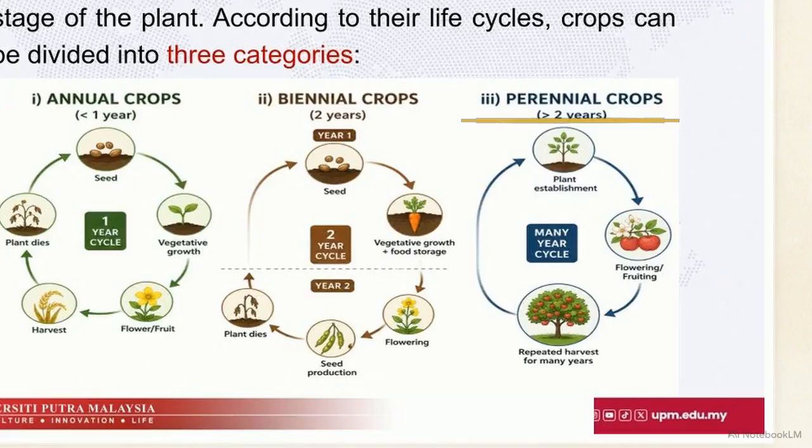Finally, perennials. As shown on the right, these crops live for more than 2 years. They begin with a long establishment phase, requiring heavy resources but yielding zero crop. Once established, they provide repeated harvests for decades without replanting.